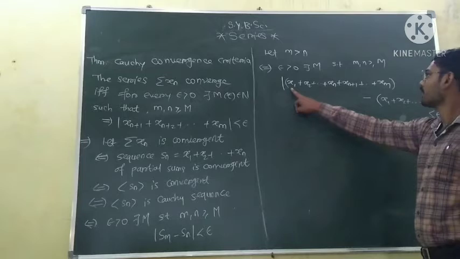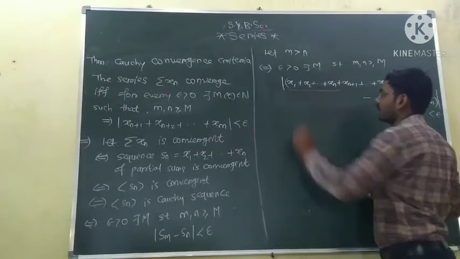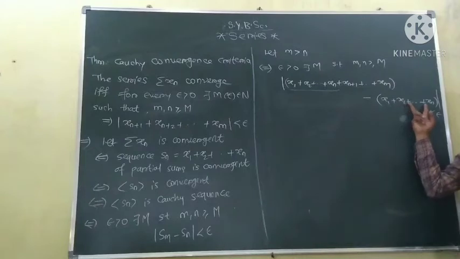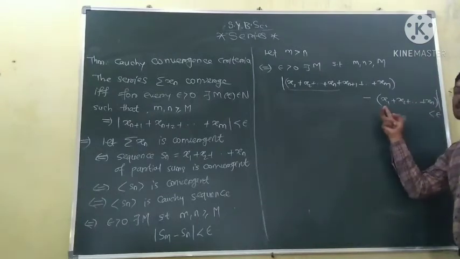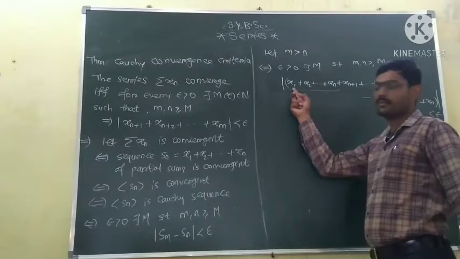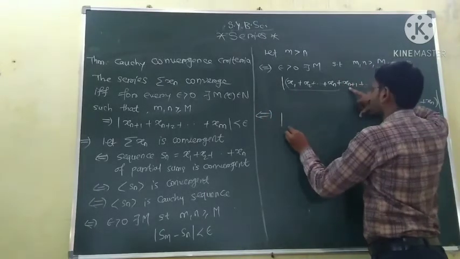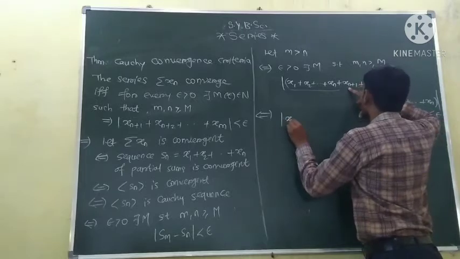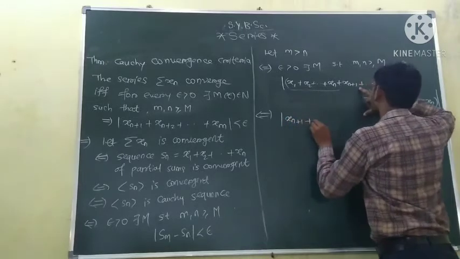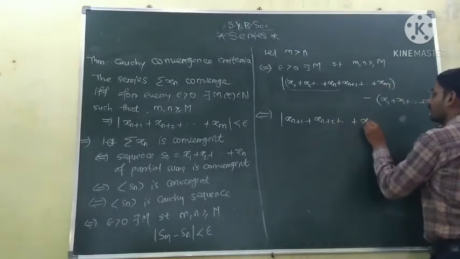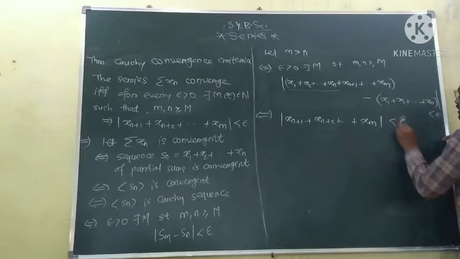Now see here, the sum of the first n terms is the same in both, so if you take the difference, these n terms will get cancelled. What remains is xn+1 plus xn+2 up to xm, whose modulus is less than epsilon.